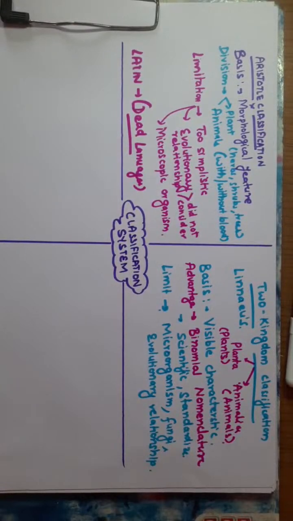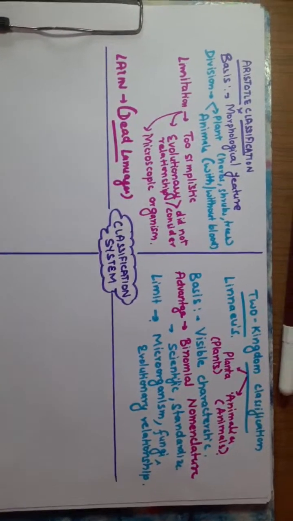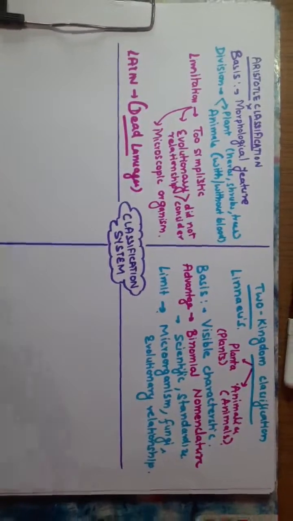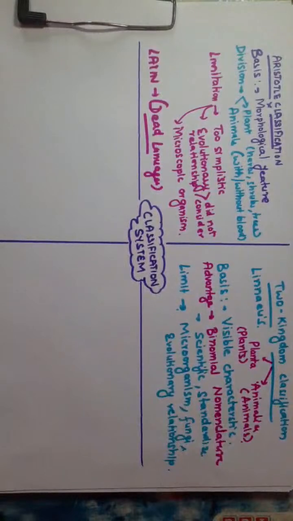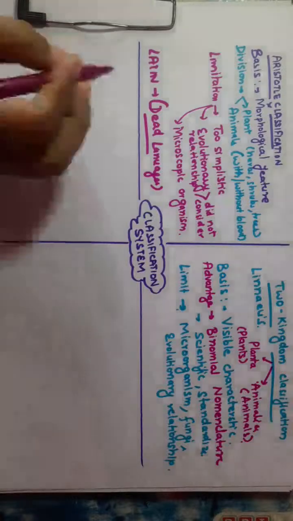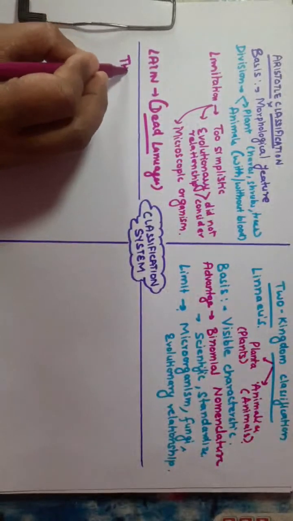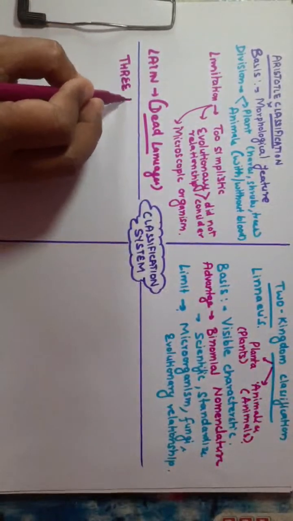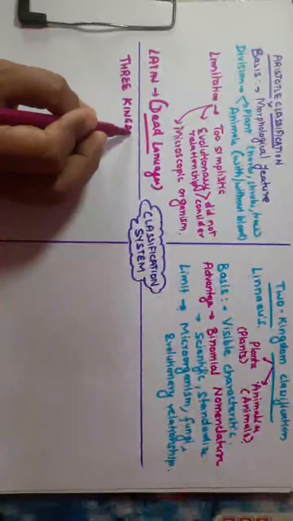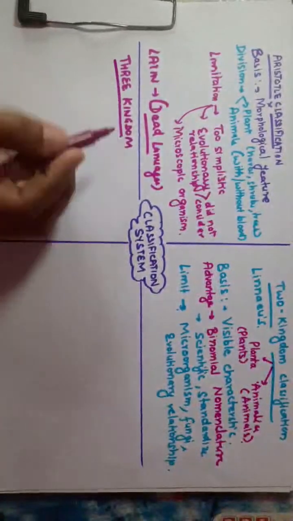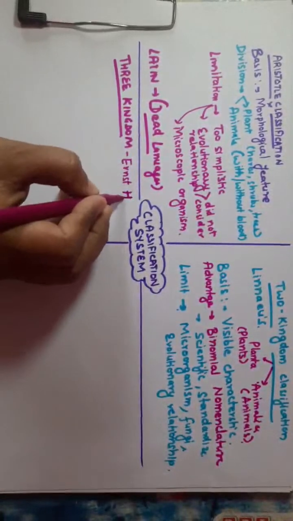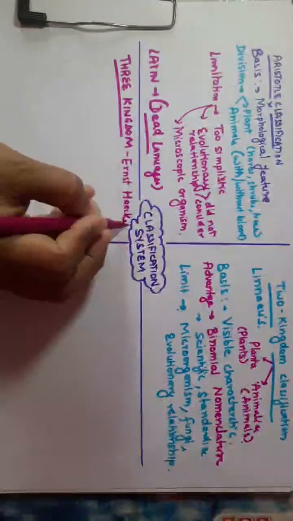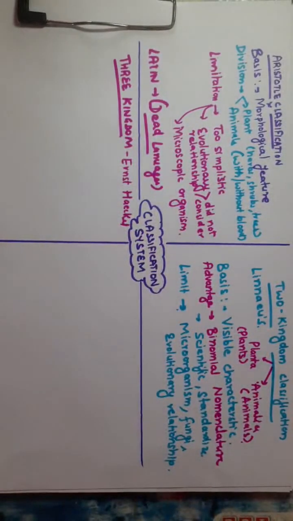Students, due to these limitations, the three kingdom classification was developed. It was proposed by Ernst Haeckel. Students, you have to remember who proposed this, because this is a very significant contribution.